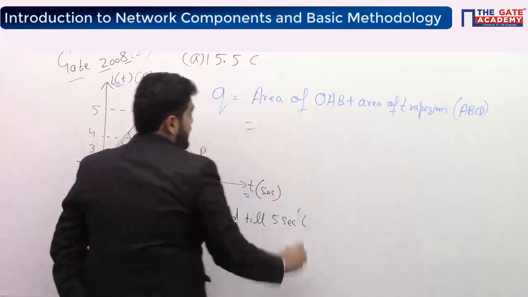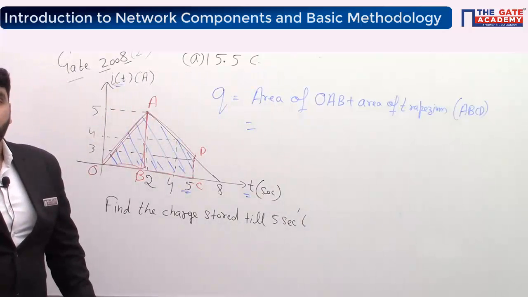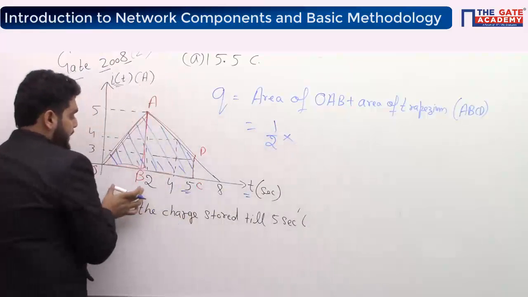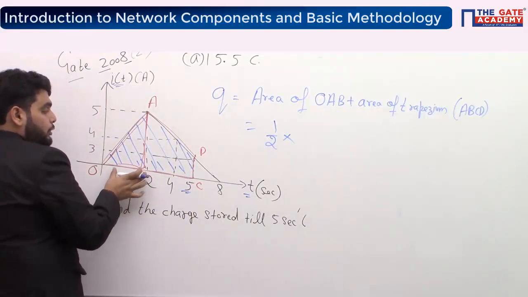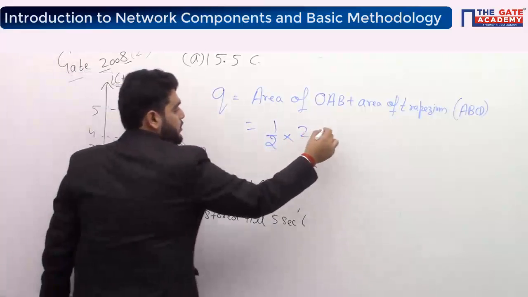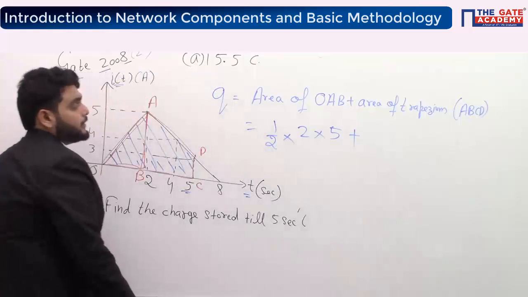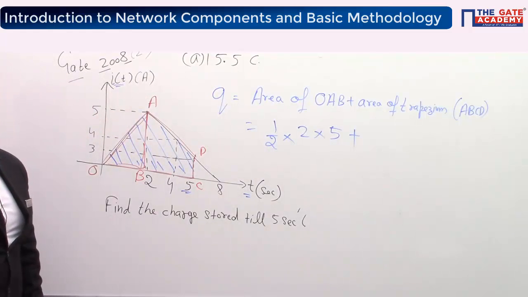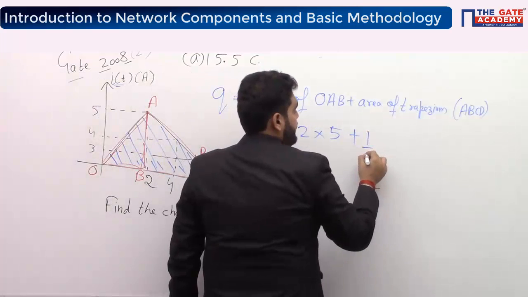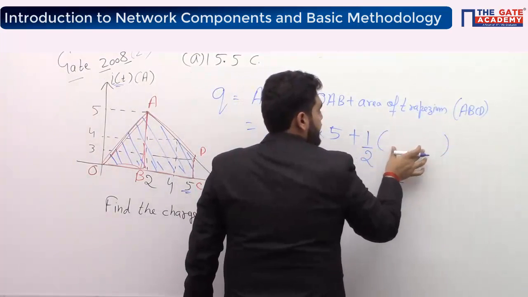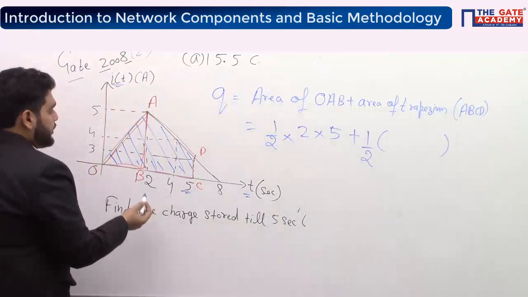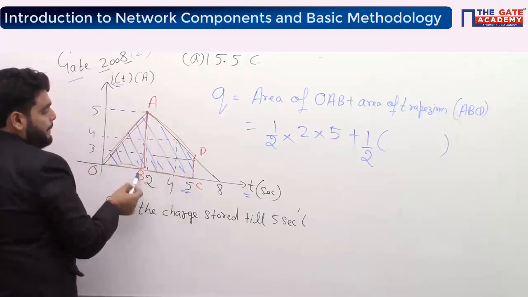What is the area of the triangle? Half base into height. The base is OB, which is equal to 2, multiplied by height, which is 5. Plus the area of the trapezium. The formula is half the sum of parallel sides into the distance between the parallel sides. You can see AB and CD are parallel sides.